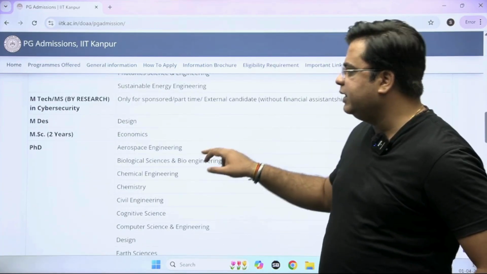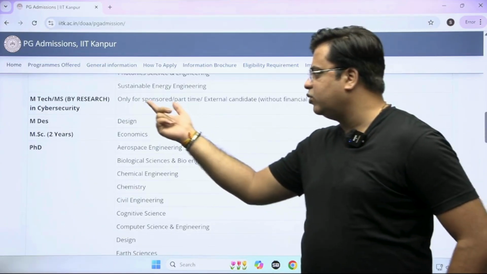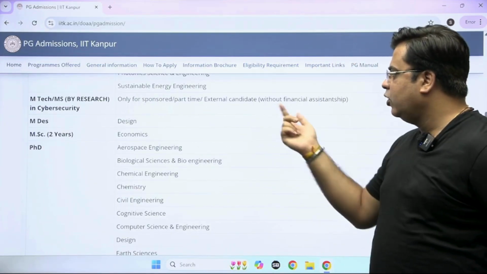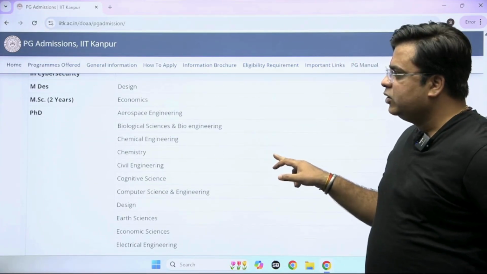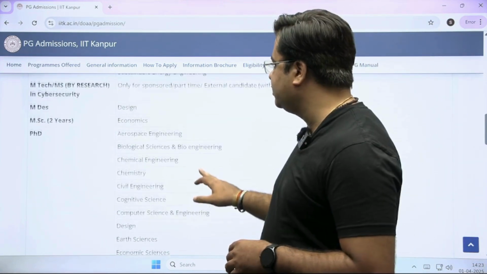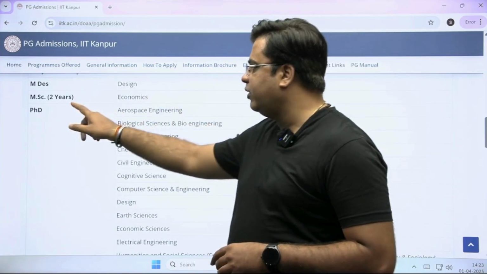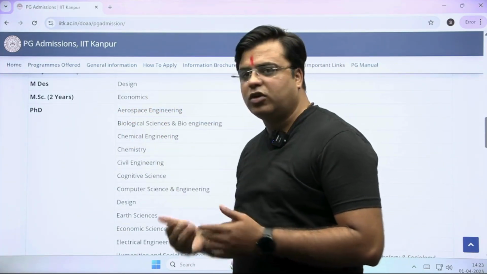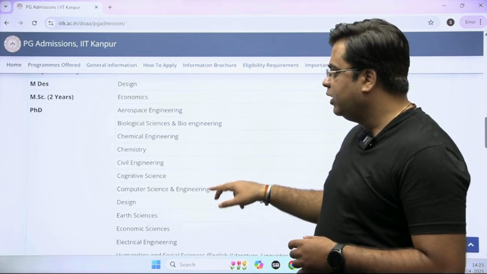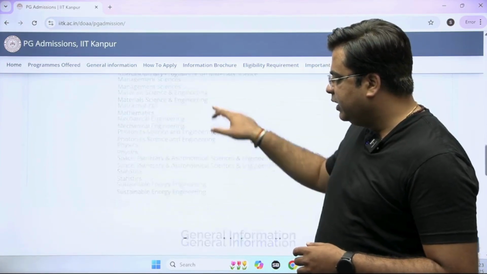And then all these are MTech or MS program by research in cyber security. This is only for sponsored part-time or external candidates. So MTech or MS in cyber security is only offered for part-timers or sponsored candidates. Then you have this MDES program, then you have MSc 2 years in economics, which is also offered at IIT Kanpur. All these are the different areas in which you can complete your PhD in IIT Kanpur.